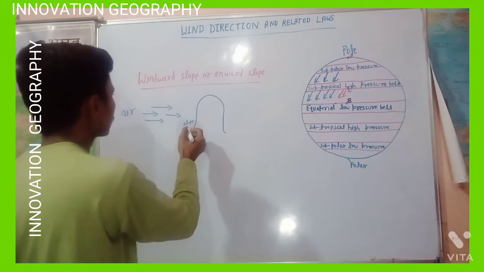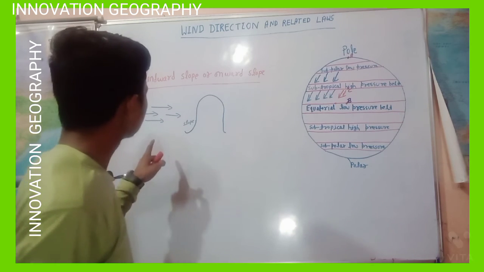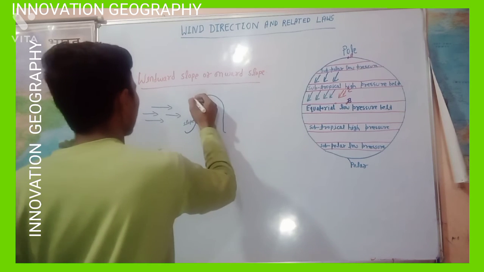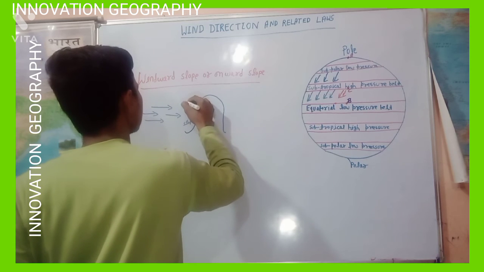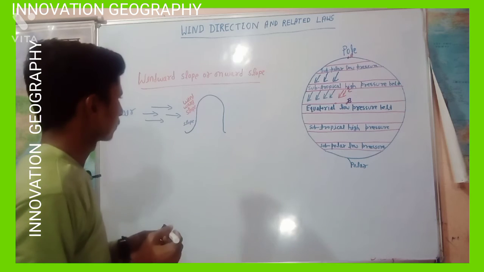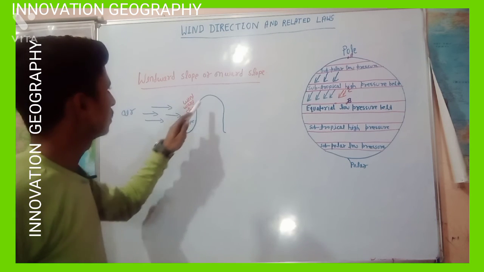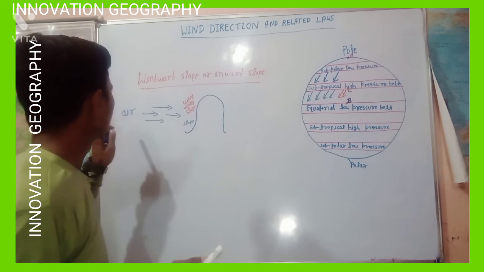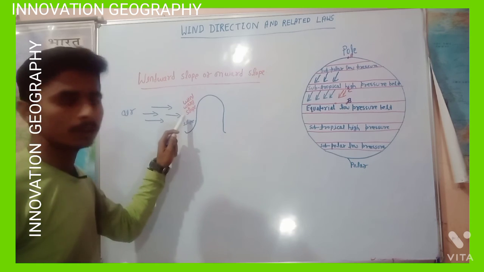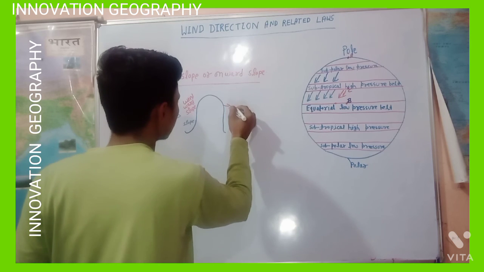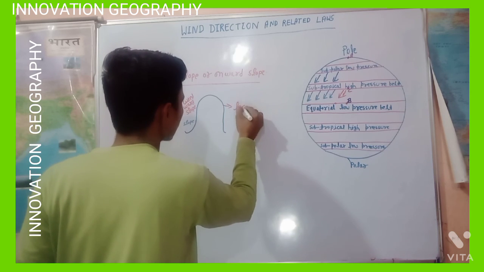The slope of the ground surface or a hill which is facing the wind is called windward slope, and the opposite slope is called leeward slope.